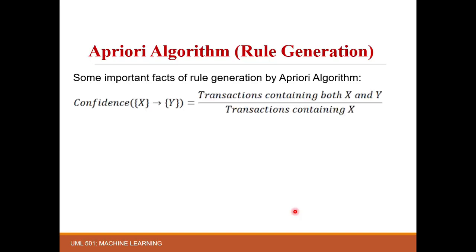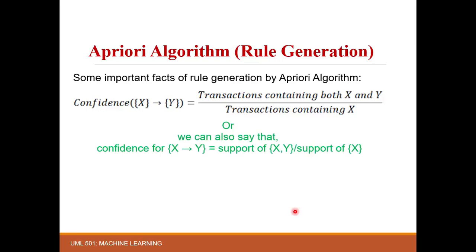Okay. Now, we all know how we calculated the confidence, as I already told you in the previous lecture: the transactions containing both x and y divided by the transactions containing x. Or you can also say that the confidence of x implies y is the support of both x and y divided by the support of x. Whenever you solve this, it is equivalent, because the total number of transactions cancels from both the numerator and the denominator.